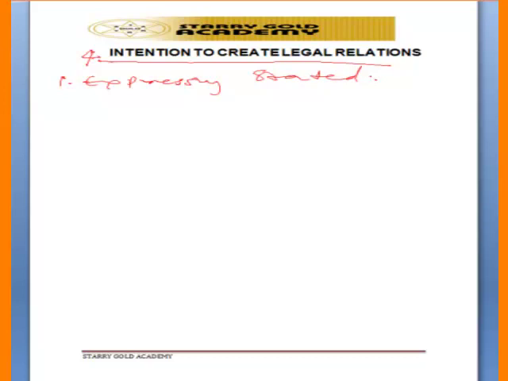That means that where they are agreeing, they will inform each other that we are entering into a contract, but we intend in this contract to enter into a legal relation. That means that any party in breach must be punished.